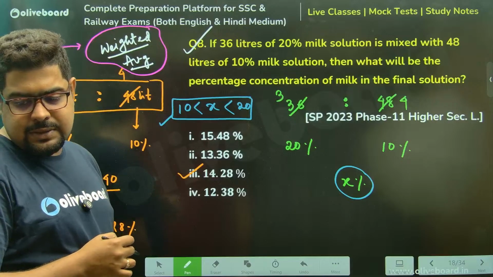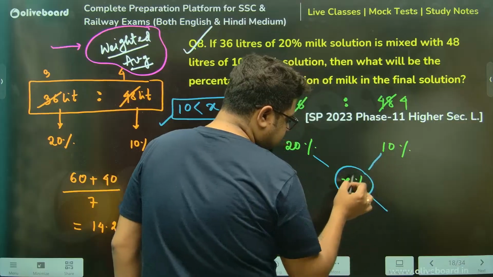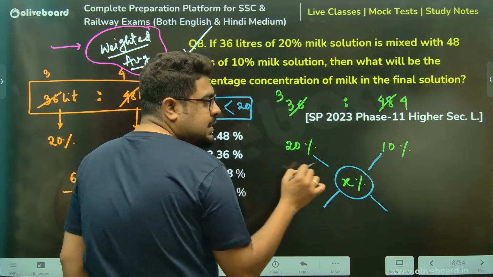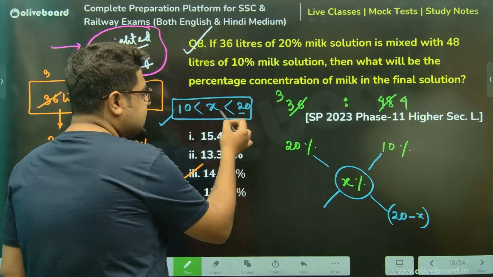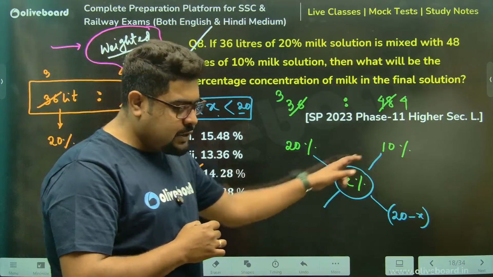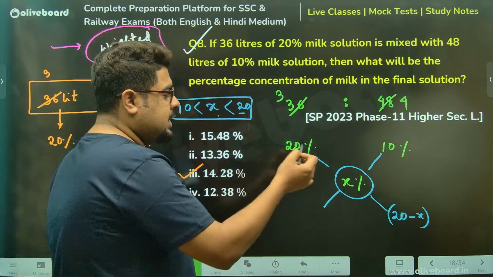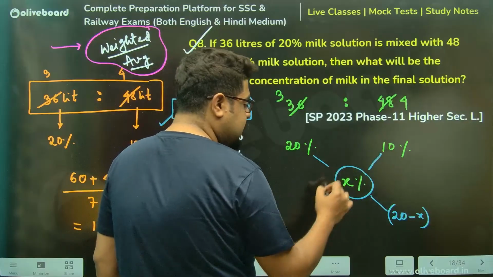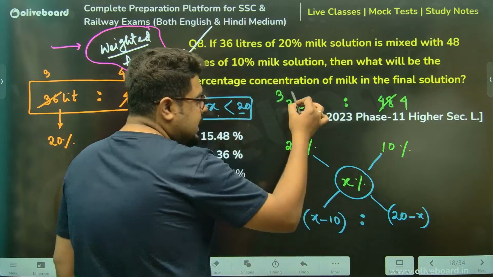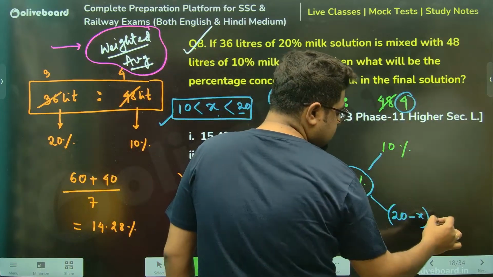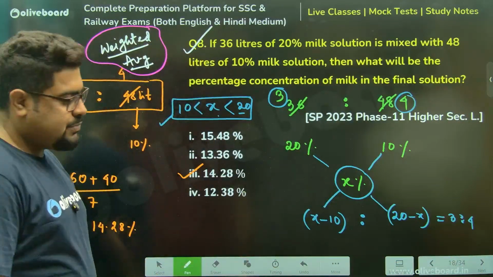It must so happen. So if you do that, now why I'm saying this? Because there is a subtraction going on. So I'll take x minus 20. No, sir, you will take 20 minus x because 20 is greater than x. Whereas over here, you will not take x minus 10. Achha, sorry, you will not take 10 minus x because x is now greater. So here you will take x minus 10. This is the ratio. Is equal to, can I say? This is your equation, find x. Chalo, let's calculate.